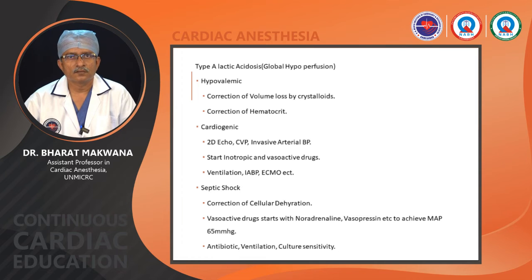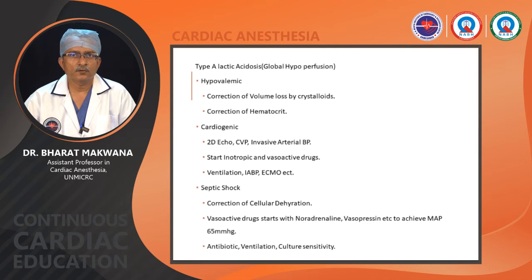So if you are correcting the hematocrit level to normal in the post-surgical period, for example, a patient's pre-operative hemoglobin is around 15 and after surgery, with surgical blood loss, the hemoglobin came to 10. There is a 5 gram loss, and that can alter the physiological process in the body.